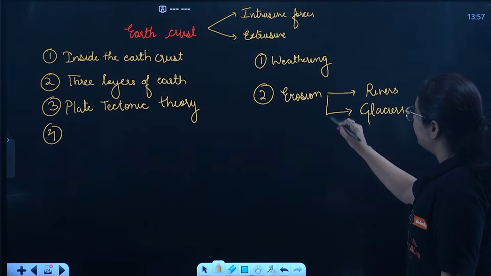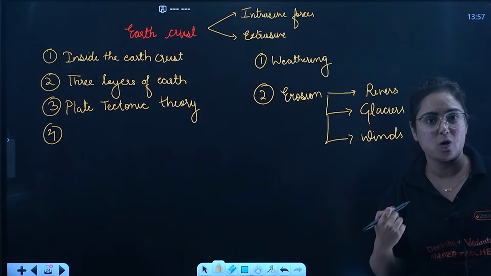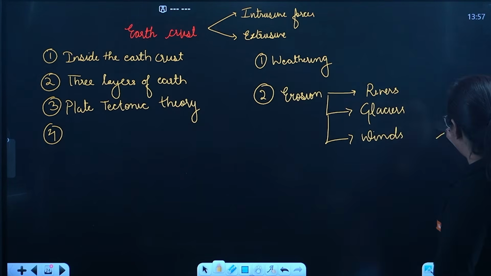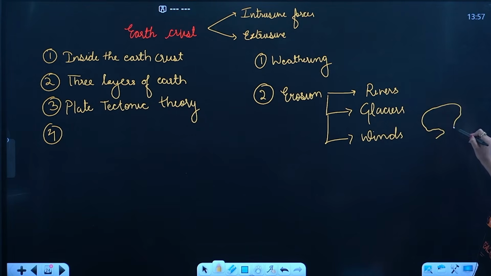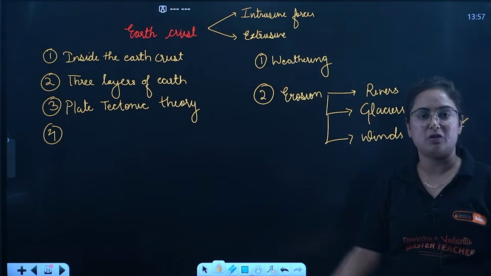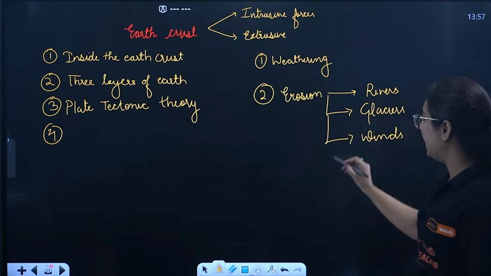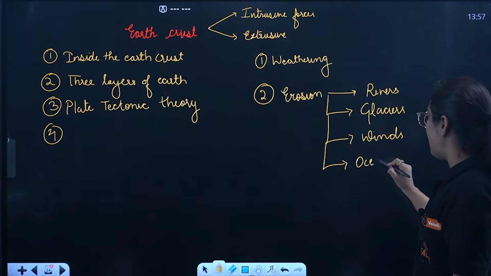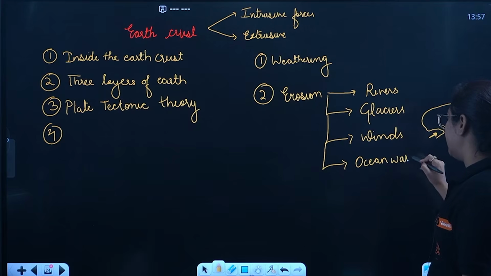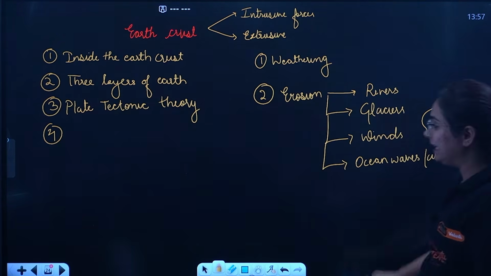Okay. We studied the action of wind, right? Dunes are formed, and mushroom rocks are also formed. It has this shape because there is scarce vegetation, so the wind effect is more at the lower course of the rock, resulting in the formation of a mushroom-like structure. I had forgotten it there, and hence I added it here. Okay, and then we have the landforms formed due to the action of ocean waves as well as currents, right? This is what we studied up till now.